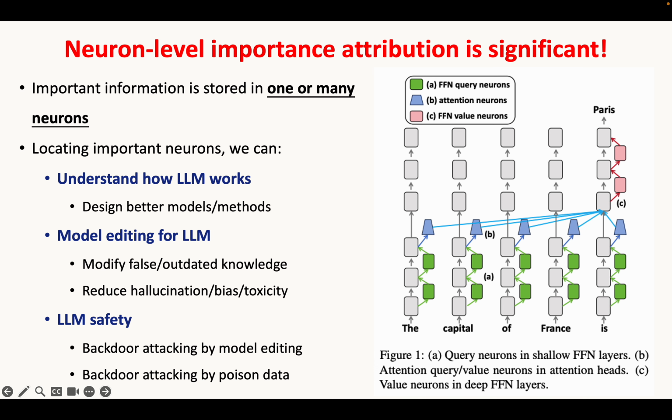Imagine there is a person understanding the roles of different neurons. He can edit the neurons and put the edited LLM online. When other people use this model, this person can attack it. Therefore, neuron level importance attribution is very significant.